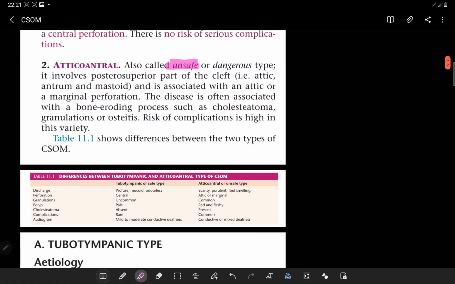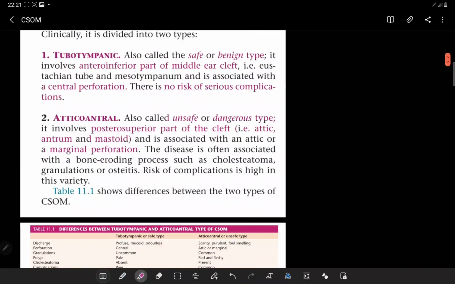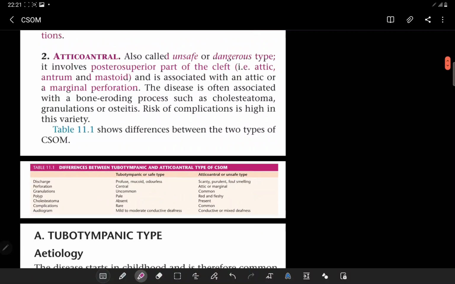Atticoantral is an unsafe type, a dangerous type, and it involves the posterior superior part of the cleft, that is the attic, the antrum, and the mastoid, and is associated with an attic or marginal perforation. So there was a central perforation before, here there is a marginal perforation, and the disease is often associated with bone-eroding processes such as cholesteatoma.